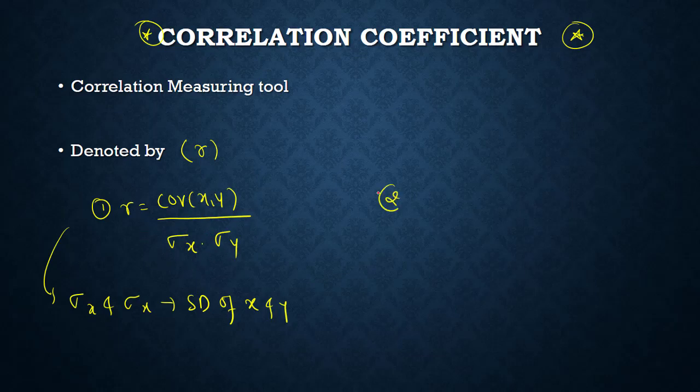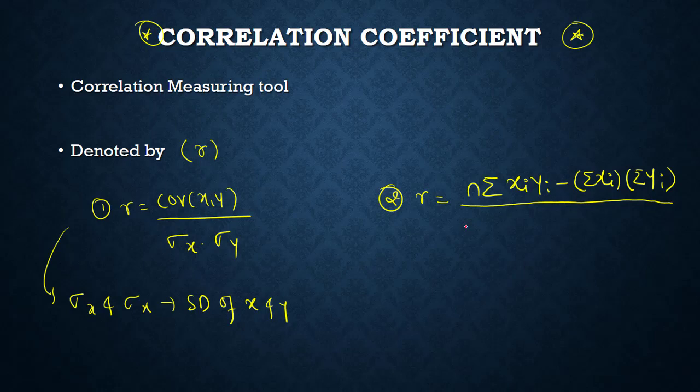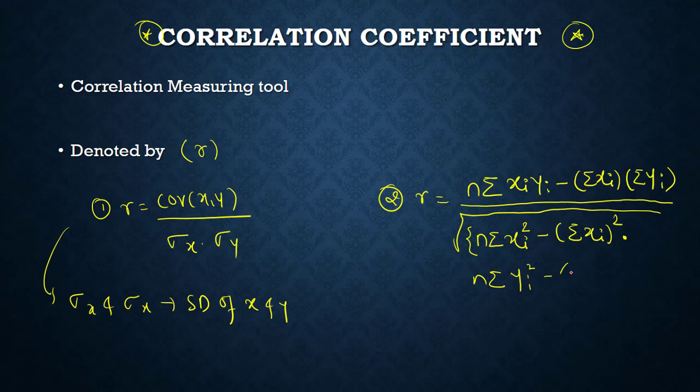If the data standard deviation is not known, then which formula do we use? So r is equals to n into summation of i equals 1 to n xi into yi minus summation of xi into summation of yi, whole divided by, under the root of, n summation of xi square minus summation of xi whole square into n summation of yi square minus summation of yi whole square, bracket close.